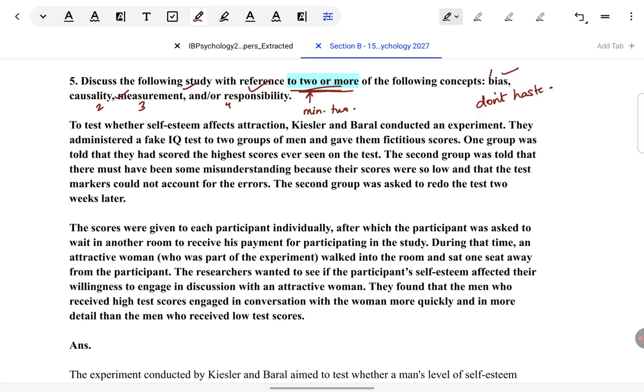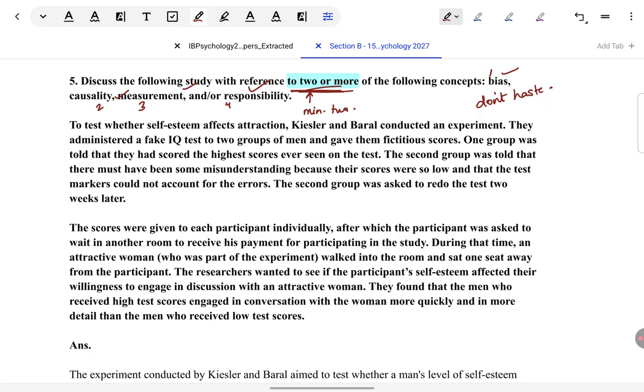Okay, now we will come back to how to decide how many to take and which out of these will be the best. First, let's read the situation. To test whether self-esteem affects attraction, Kessler and Barrel conducted an experiment. They administered a fake IQ test to two groups of men and gave them fictitious scores.